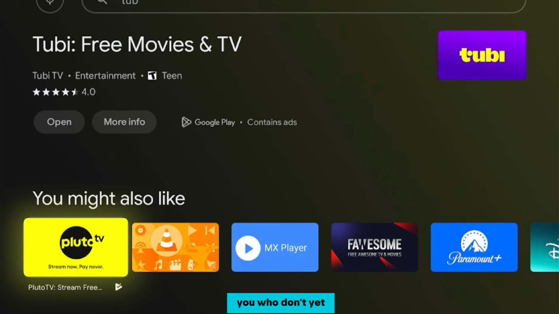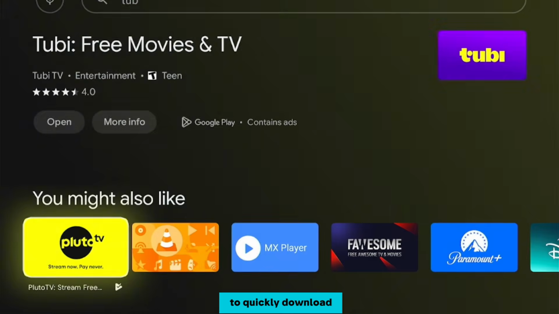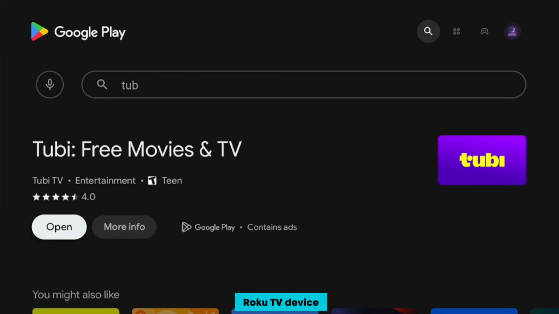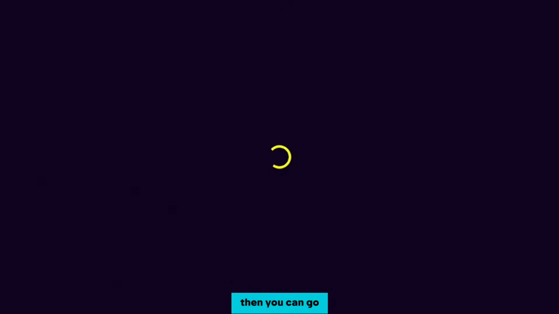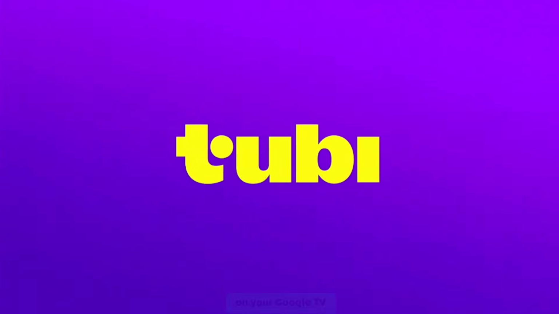But for those of you who don't yet have it installed, you need to click on the installation button and wait for the application to quickly download and install to your Google TV device. Once that is done, then you can go ahead and launch the application on your Google TV. And this is how Tubi looks on your Google TV. So once you launch, this is it.